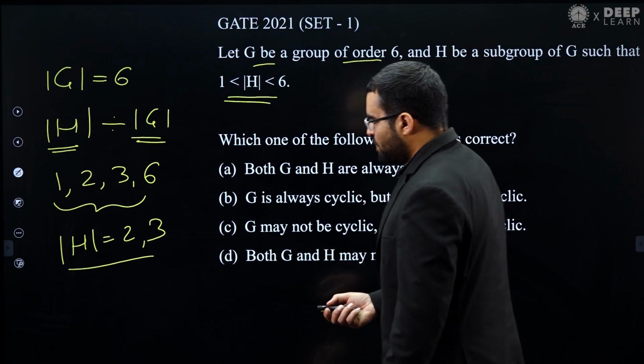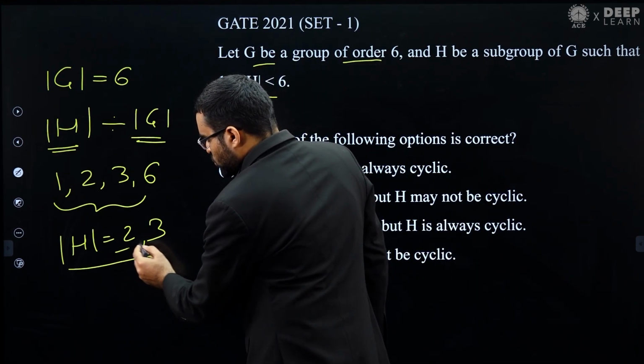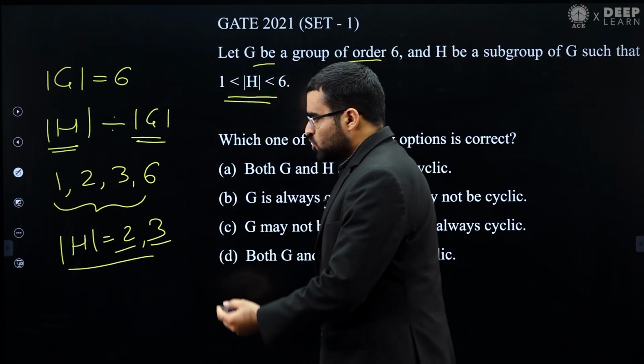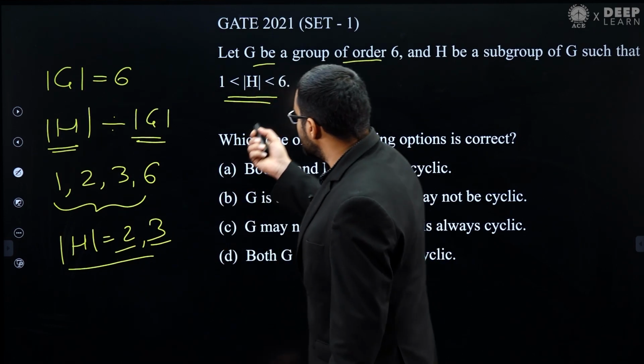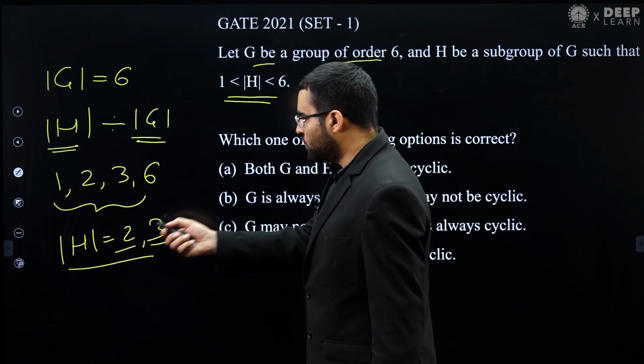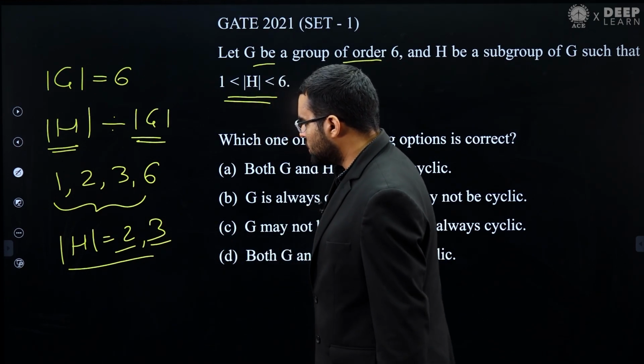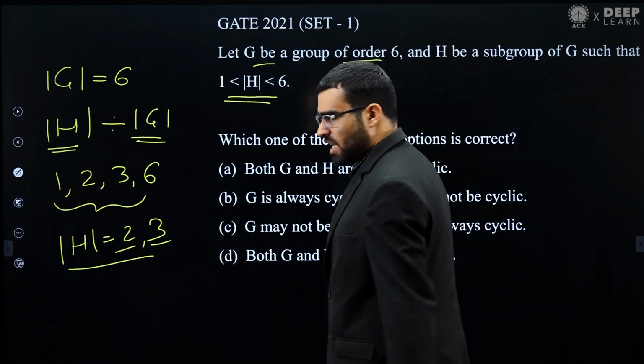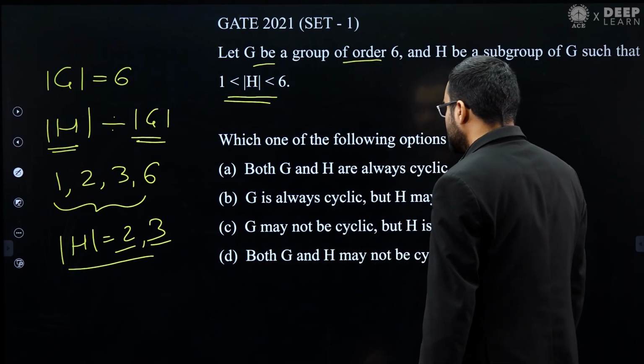You can see that 2 is a prime number and 3 is a prime number. The possible order of H is either 2 or 3, and every group of prime order is cyclic. So H is definitely cyclic.